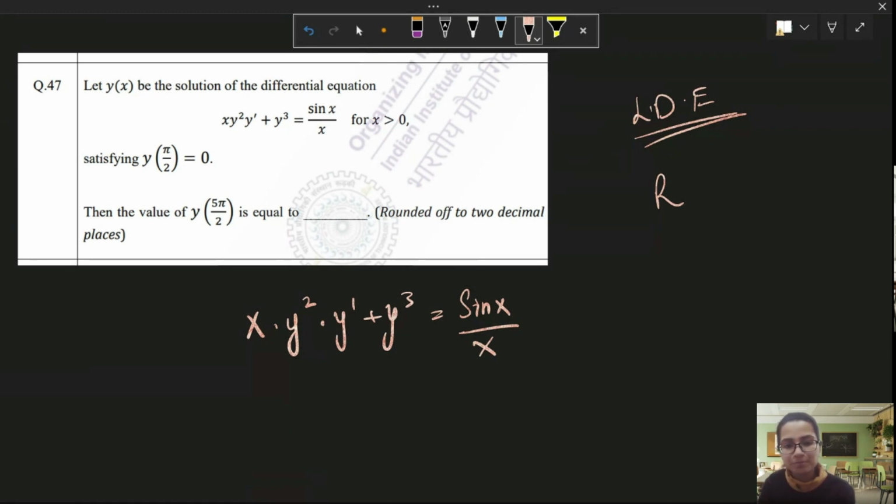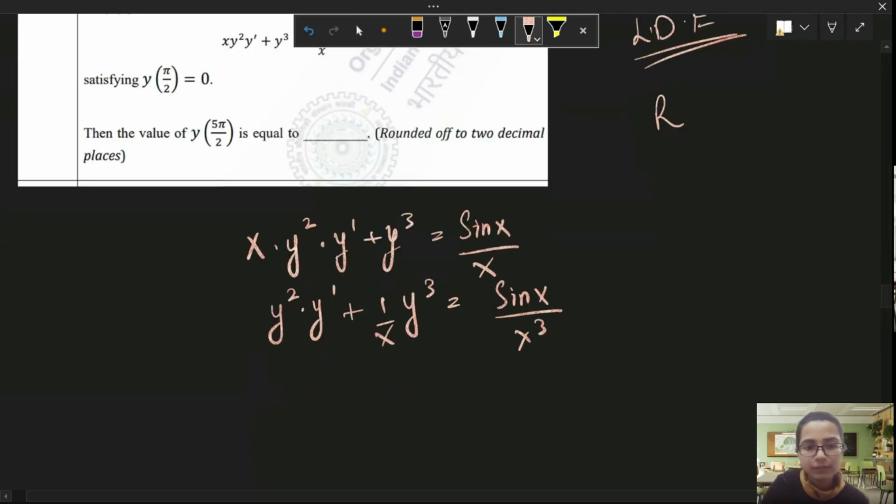Do you remember? But you don't have to remember the Bernoulli equation. You can just directly substitute. See, if I simplify this, I'm dividing the whole equation by x. What happens? y dash plus y cube equals sine x over x cubed. Right.